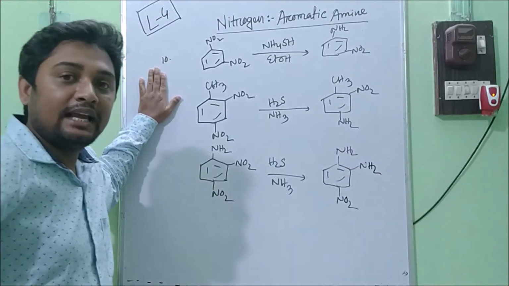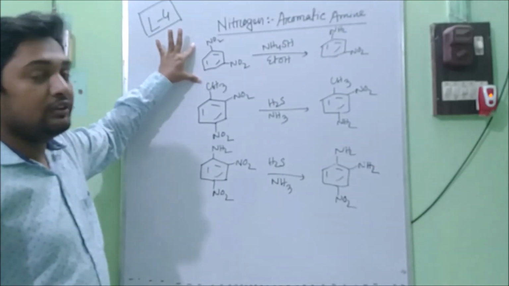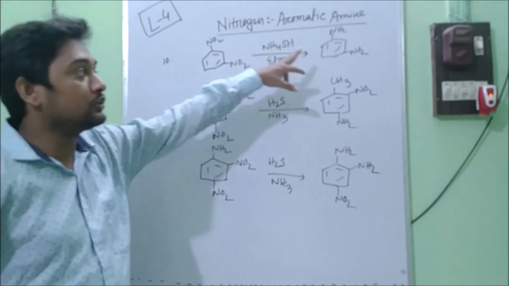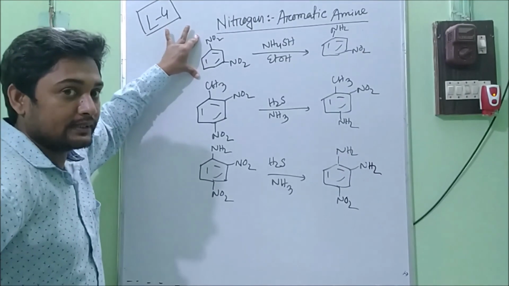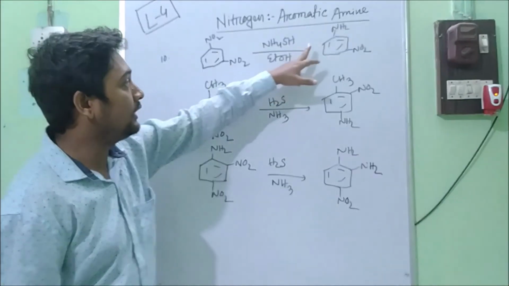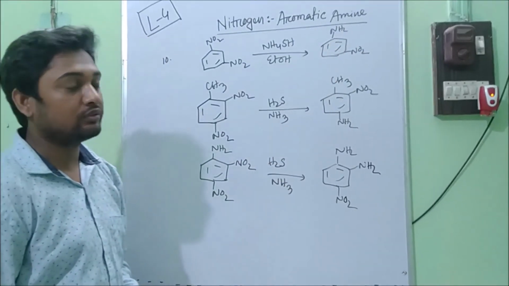Now this is another type of reaction where, if there are two NO2 groups, then one of them will reduce into an NH2 group. For example, this is meta-dinitrobenzene. If we use ammonium sulfide in presence of alcohol, one NO2 group is converted into an NH2 group.